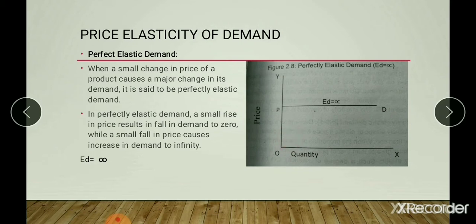In this figure, we see perfectly elastic demand. Here, the OX axis represents quantity demanded and the OY axis represents the price of the commodity. PD is the demand curve. PD implies the ruling price of OP. The demand is infinite, while a slight increase in the price may lead the demand to reach zero. So in this case, the price elasticity of demand is equal to infinity.